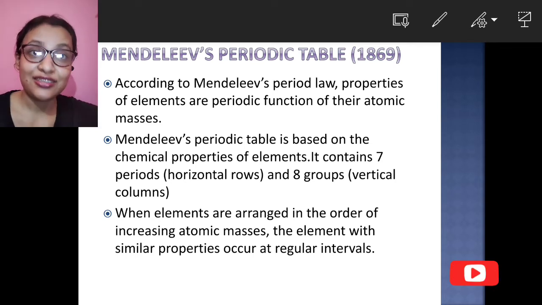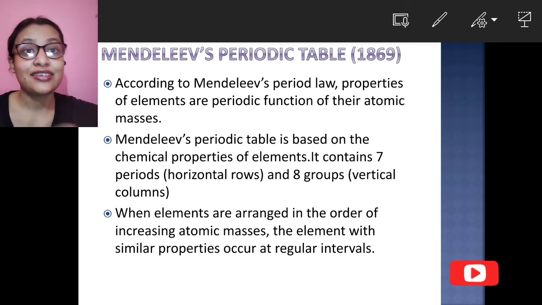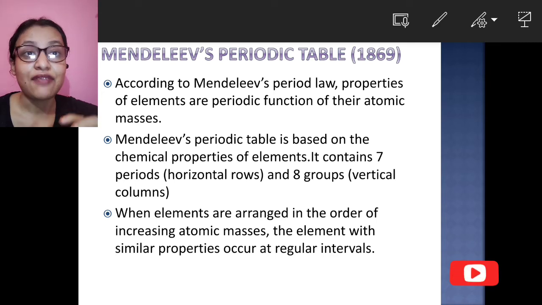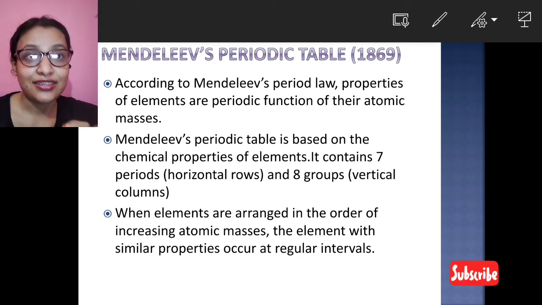Next is the scientist Mendeleev. Another scientist, Mendeleev, again worked on the classification of elements. Mendeleev gave the periodic table, known as Mendeleev's periodic table, discovered in 1869.